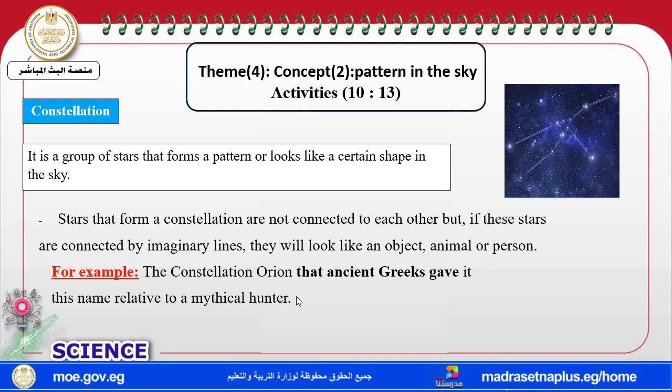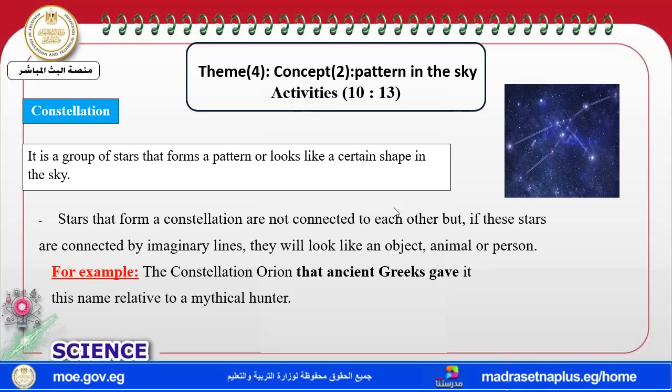The ancient Greeks gave this constellation the name Orion the Hunter because it relates to a mythical hunter. He carries an arrow, and there is a course, and he catches it and stretches the arrow.